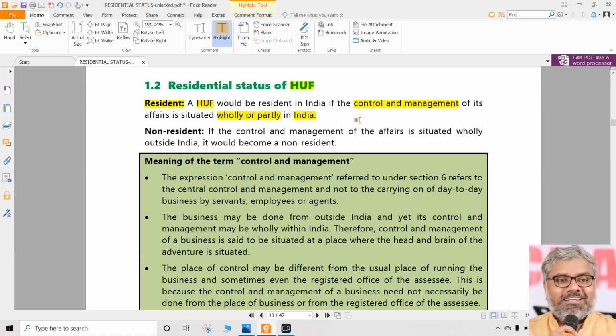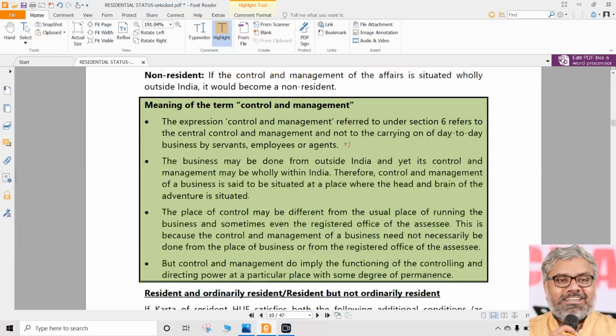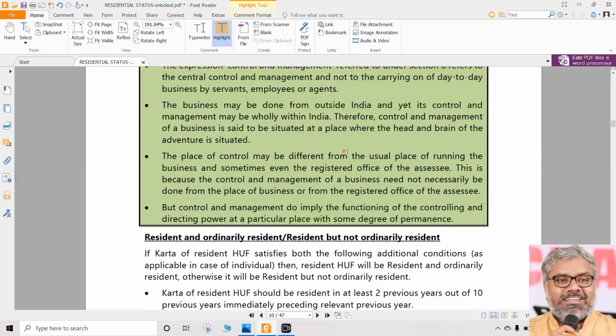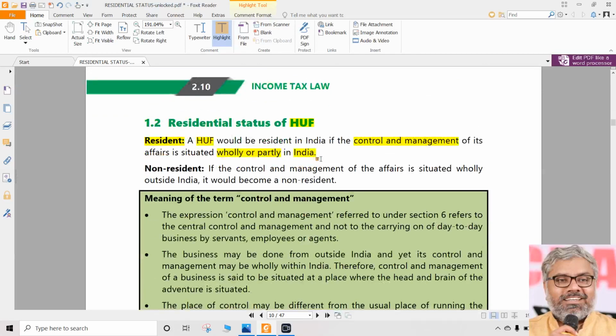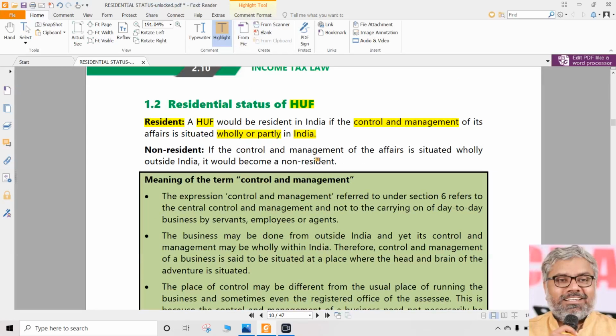And look at these words. As I told already just now, these are vague, generic words. Control, management. What does it mean? There is no definition by law. We will understand what that is, but we can have guidelines only. The law just used the word and left it. Control and management. That's all. What is control and management? You fight and decide. If you don't agree that control and management is in India, then you go to court and prove that there is no control and management in India. So these are all litigatory points.